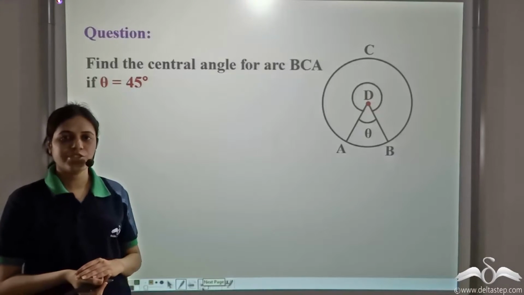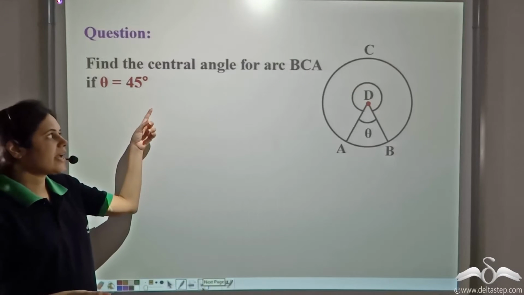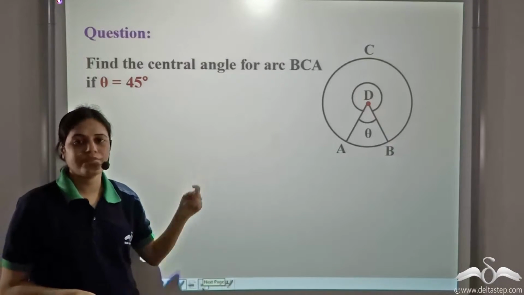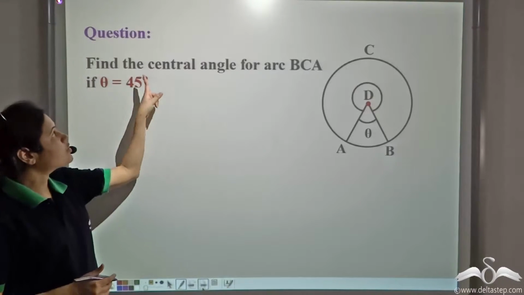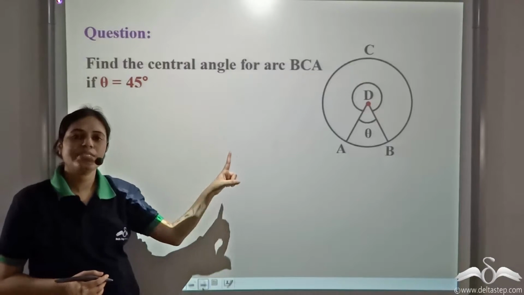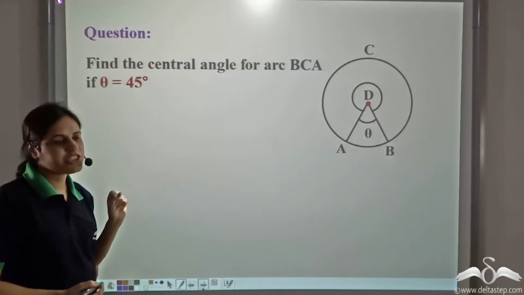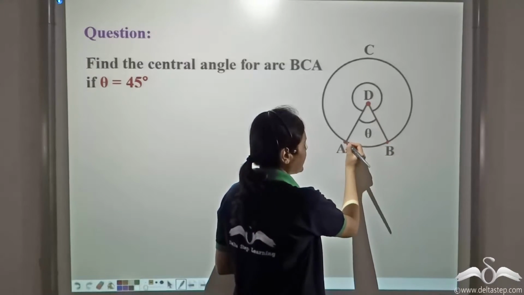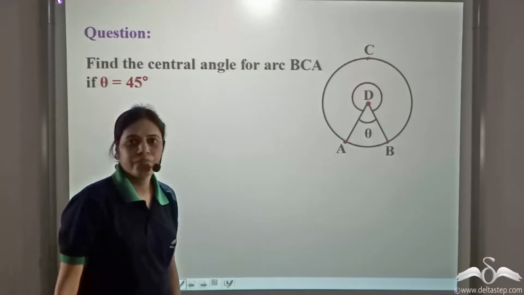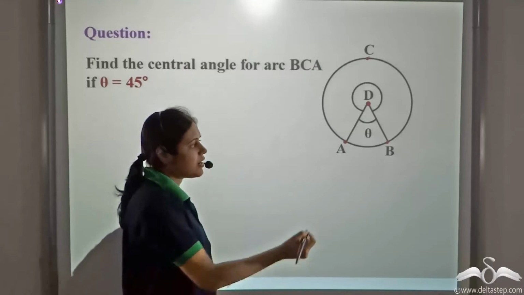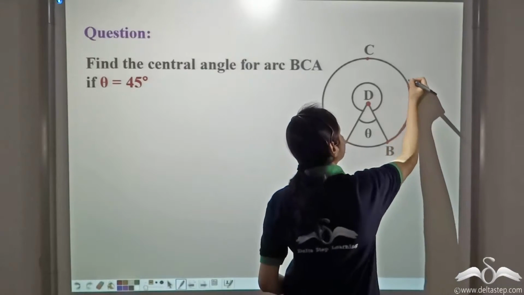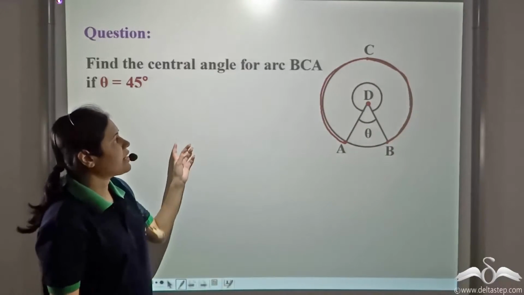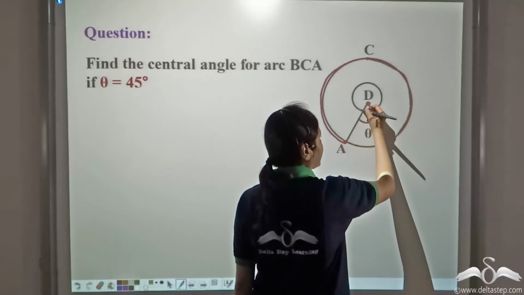Now can you solve this question here? Find the central angle for arc BCA given that theta is 45 degree. So we need to find the central angle for arc BCA. First let us find which is arc BCA. So this is B, this is A, and point C is here. So we are referring to the major arc, that is this arc BCA, and we need to find the central angle, that is this angle.